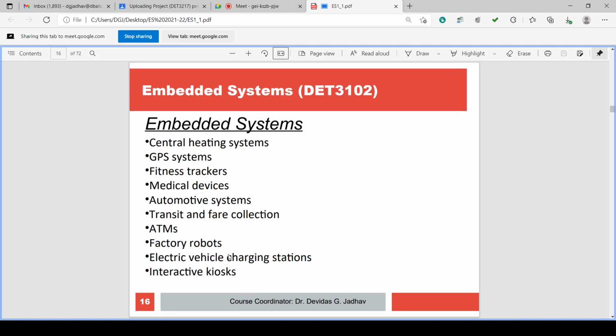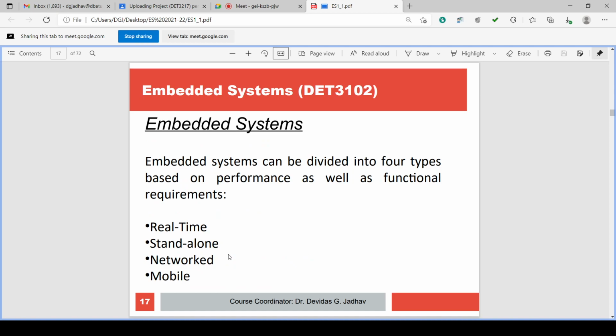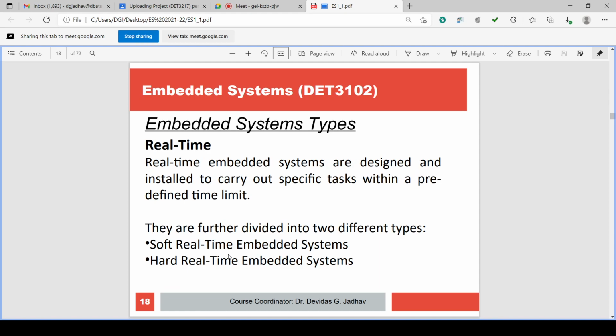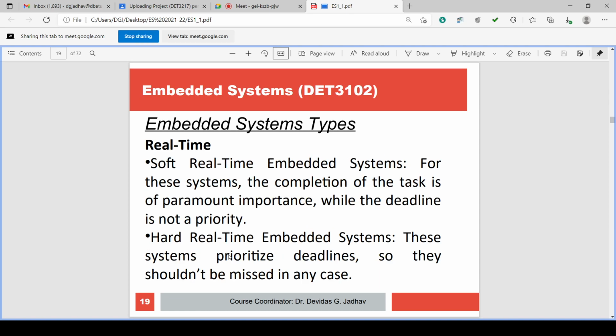Block diagram. GPS, fitness trackers, medical devices, automotive systems, transit fare collection, ATM, factory robot, electric vehicle charging stations, interactive kiosks. Real-time, standalone, networked, mobile. These are the types of embedded systems. Real-time also has soft real-time and hard real-time.